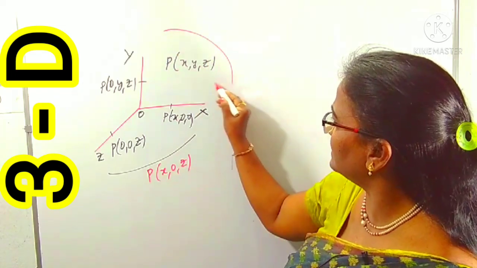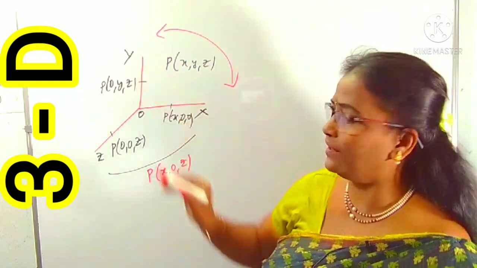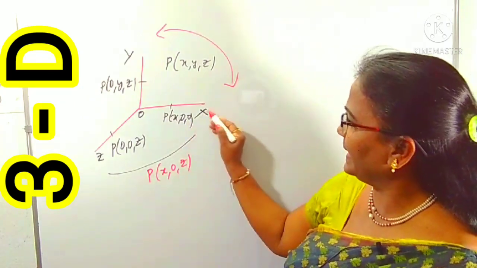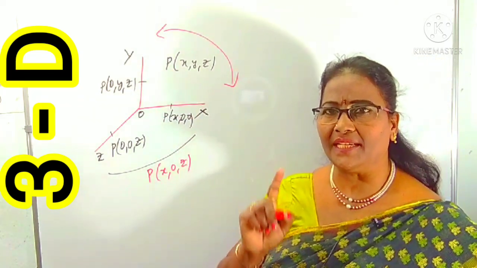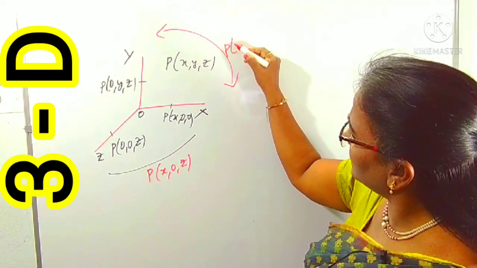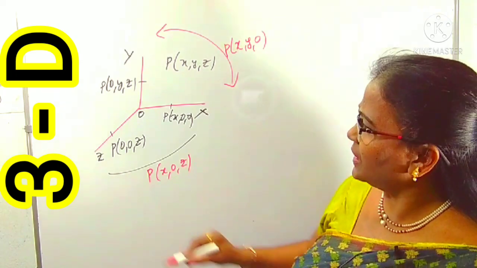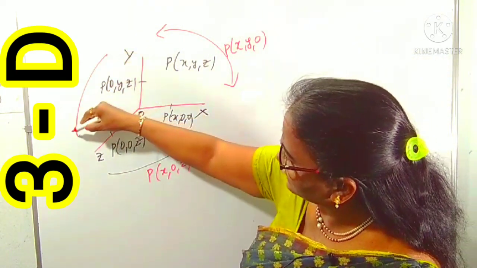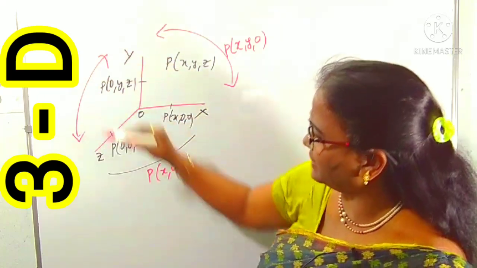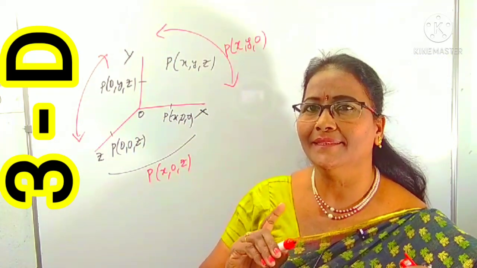In the same way, in the XOY plane, suppose this plane is here. Which plane is this? The XOY plane, in short the XY plane also. In the XY plane, what is missing? Yes, z is missing. Means P in the XY plane is (x, y, 0). Now, come to the YZ plane. This is the YZ plane. In the YZ plane, what is missing? Yes, x is missing.